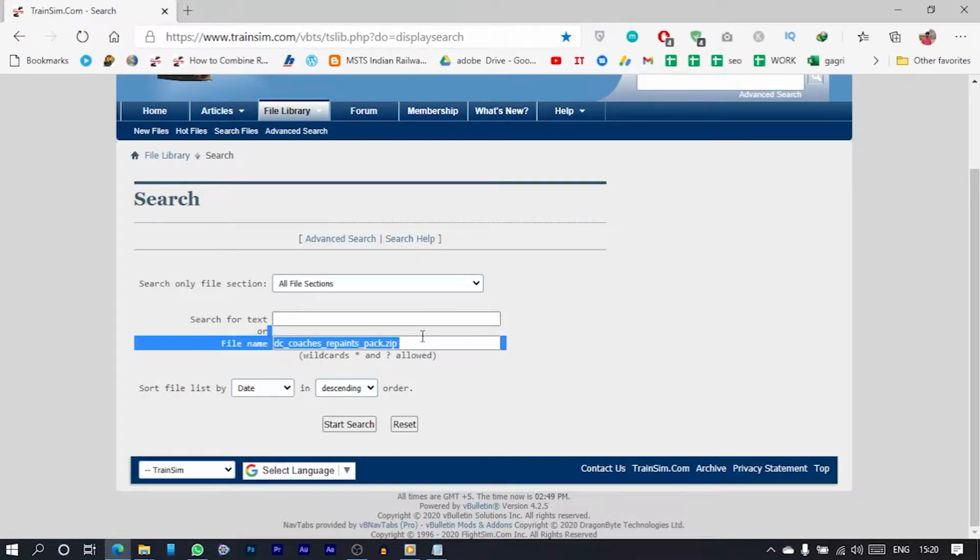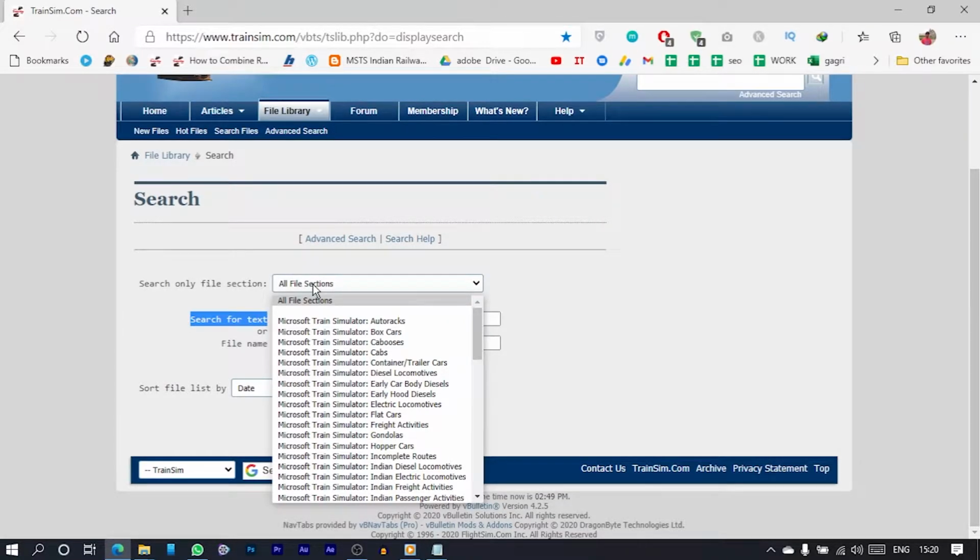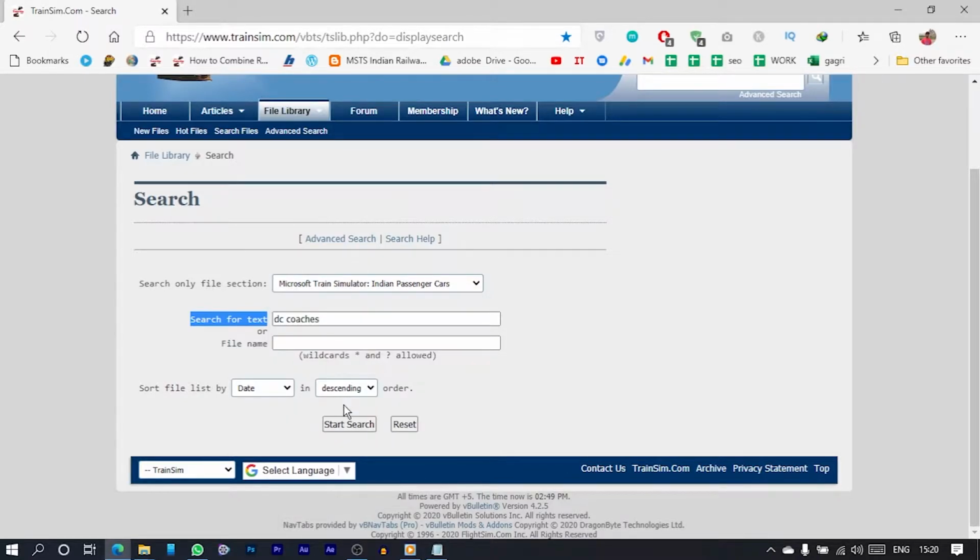But if you don't know the file name, suppose DC coaches repaints pack, you don't know these names and all, but you know it's DC coaches, just type and search for the text, and these are Microsoft Train Simulator Indian passenger cars. So search.